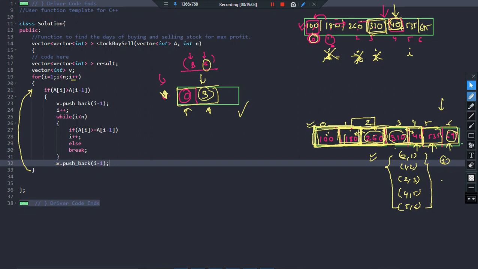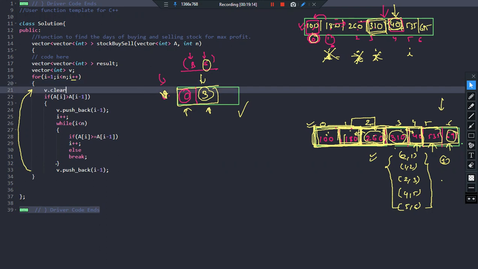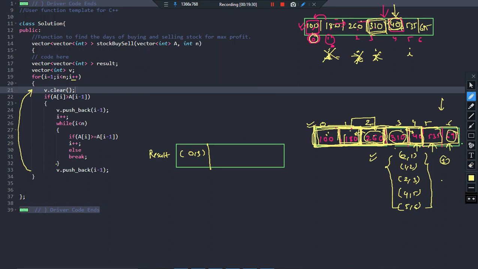Now this will be a new combination. So every time you start your for loop, you should basically do V dot clear. Remember, I have a result vector also, and this is the vector result, and here I have pushed 0,3. This vector has been pushed, and now this vector has been flushed. So this value is cleared. There is nothing else. Now this V is cleared, because I am writing V dot clear, for the next iteration.